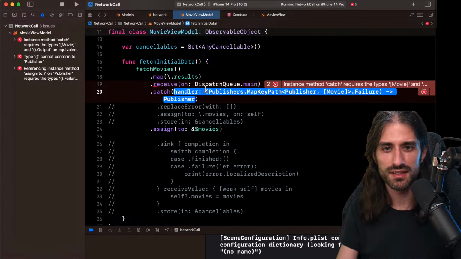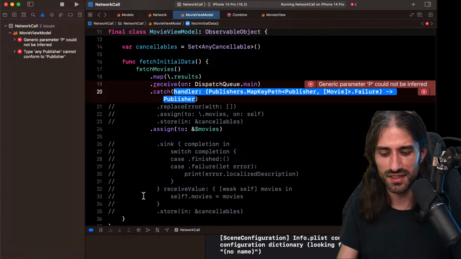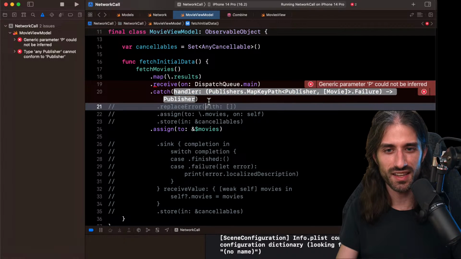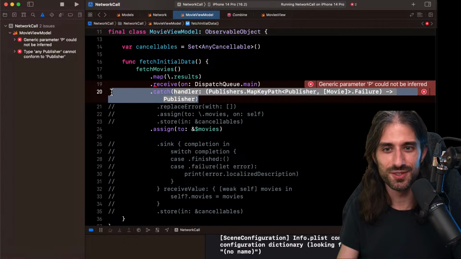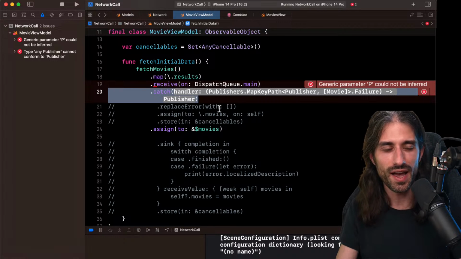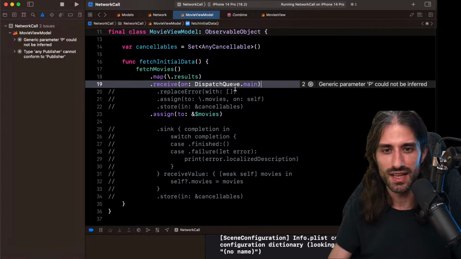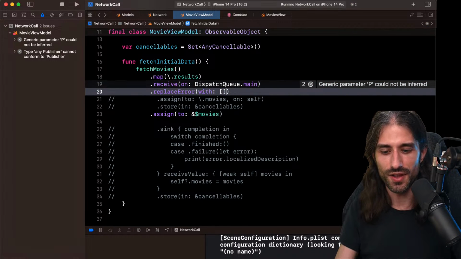So catch, you give it a handler that takes a publisher. Okay, so it's not that easy, and I don't have the code in my finished version. So I will leave it as an exercise to the viewer. I'm sorry for pulling this trick, but if you want to see how catch works: basically with replace error, you replace the error with a new value, and with catch, you execute a side effect when there is an error. So it's kind of like a sink, except that it only happens when there is an error. And I will remove this code for now.